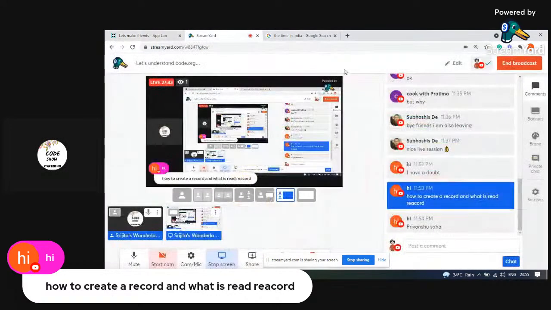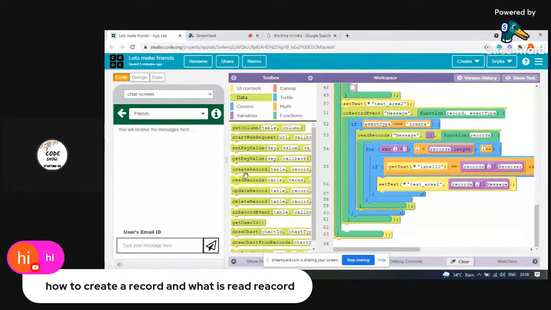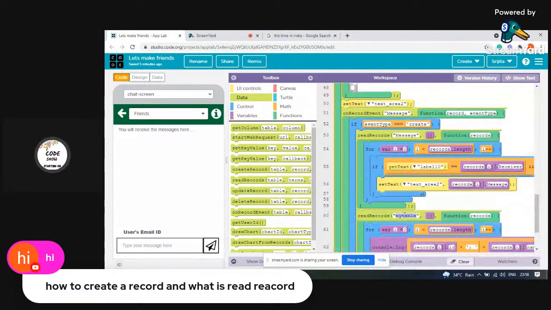30 minutes only. So now how to read a record? Very, very simple. Go to data and click on the read record panel. Now, which record do you want to read? If you have created any record, then only you will read any record. If you didn't create any record, how will you read the record? See, such as read records message, here also I will show the read records message. Very simple.